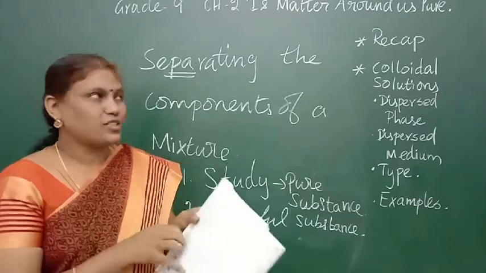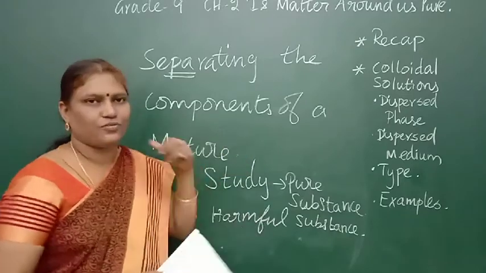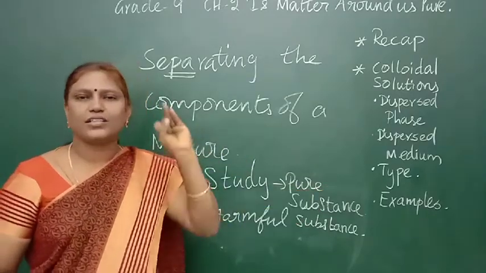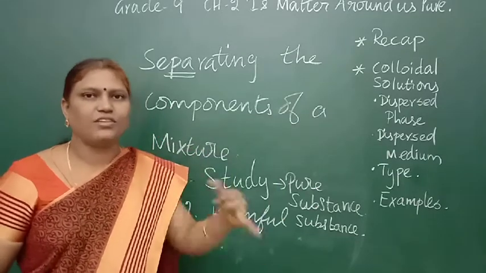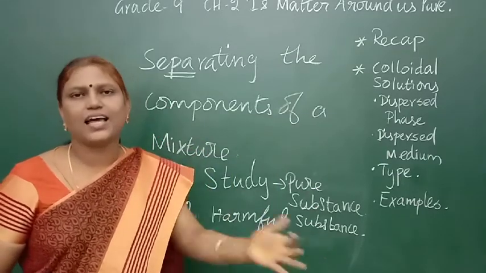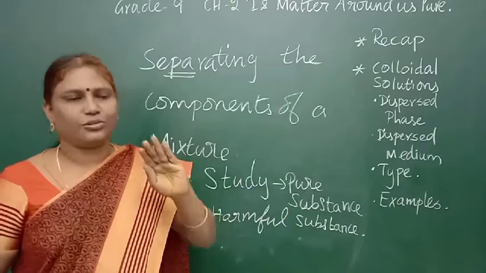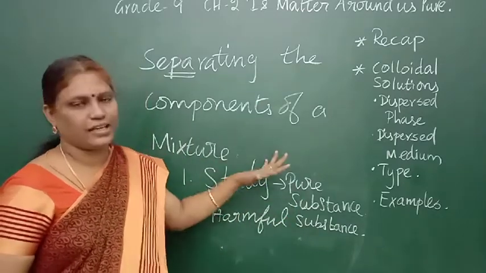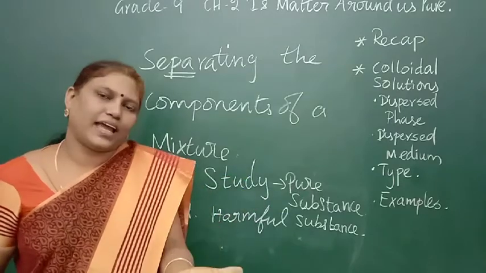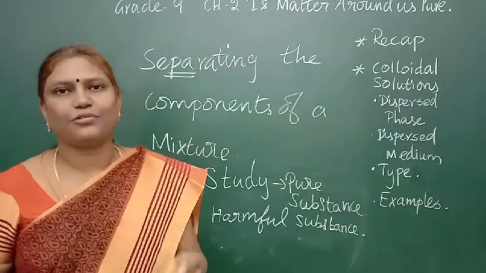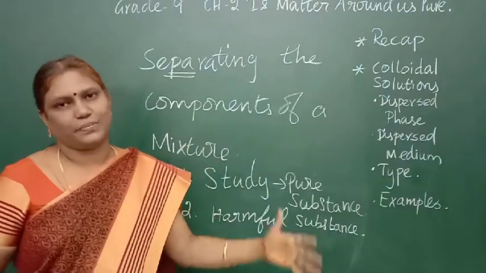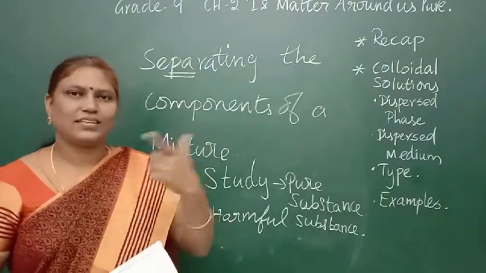Main thing is, in order to study a pure substance, and to remove unwanted, harmful, hazardous substances, I am doing these techniques. If not easy, I have to know the characteristics of the substances and separate them. We will see it one by one in the next session.